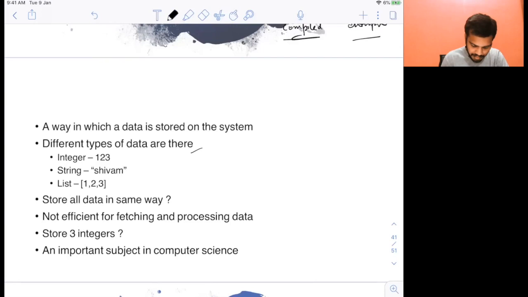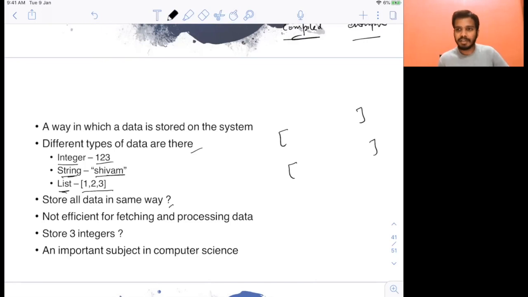Take the example of different types of data. You can have integer data. You can have string data, like my name, Shivam, it's a string. You can have a list like 1, 2, 3. You may have a list of cities, a list of routes. These are lists here. These are different types of data and they are stored in different ways on the computer system. That's why data structure becomes important.